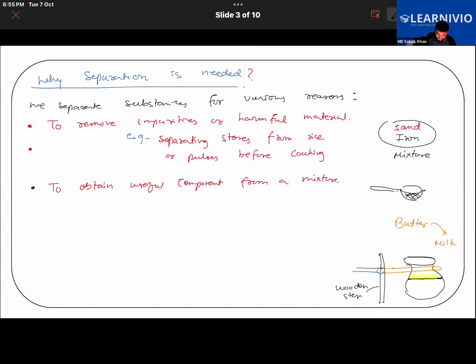For this, the example will be filtration of tea leaves from the tea. You cannot drink the tea along with the tea leaves, so we need to separate that. So, filtering tea leaves from tea.